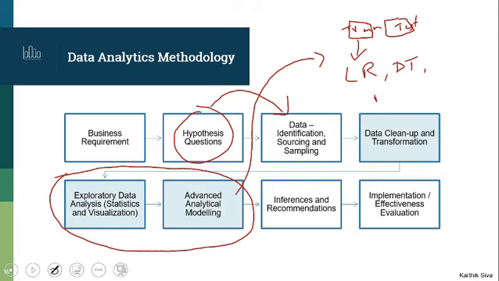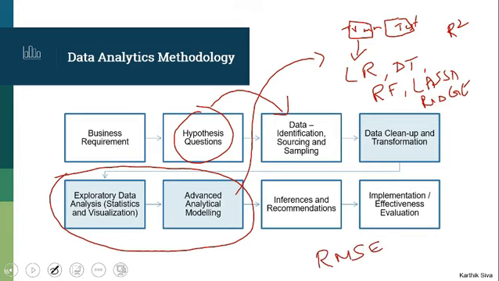I might use decision tree, random forest, lasso regression, ridge regression. There are many techniques for regression type of algorithms. For each of these techniques, I could look at either an R-square score to understand how good the model is, or I can look at something called root mean squared error, RMSE.